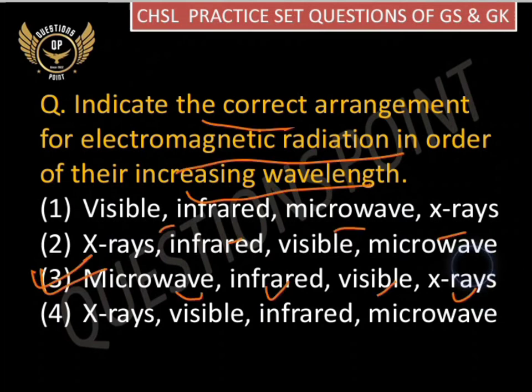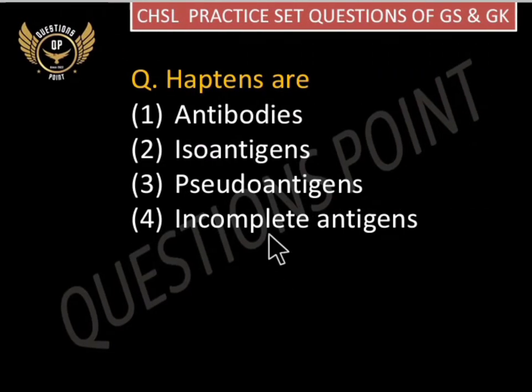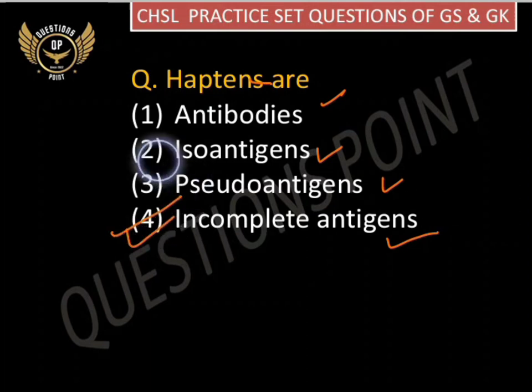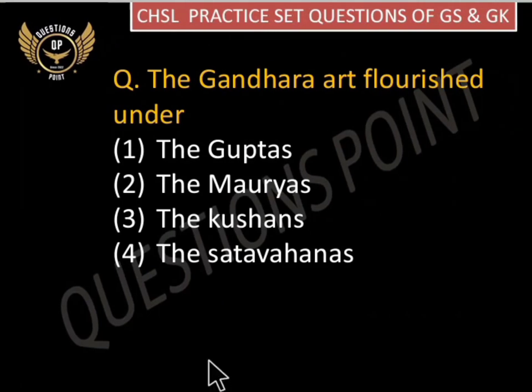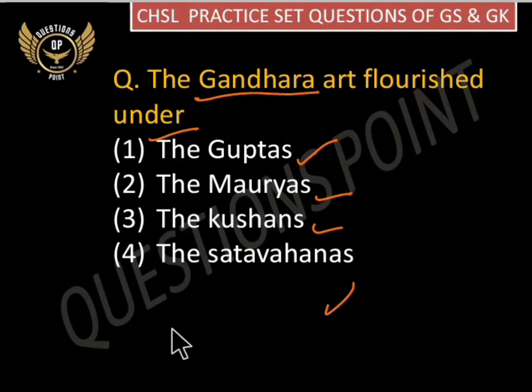Next question, haptens are antibodies, isoantigens, pseudoantigens or incomplete antigens? So the correct answer will be here, haptens are incomplete antigens. Next question, Gandhara art flourished under Guptas, Mauryas, Kushanas or Satavahanas? So the correct answer will be Kushanas.